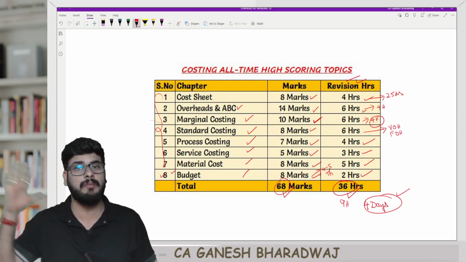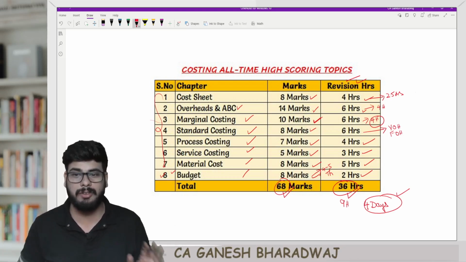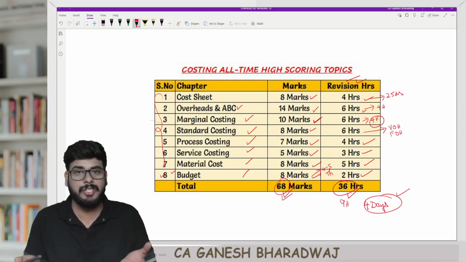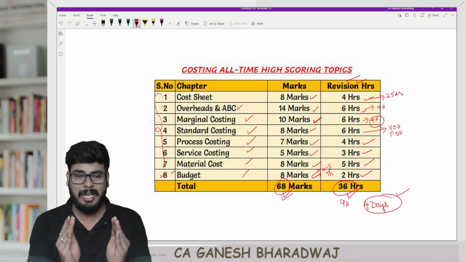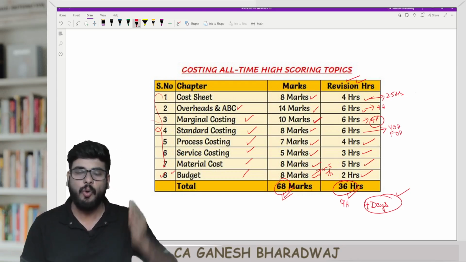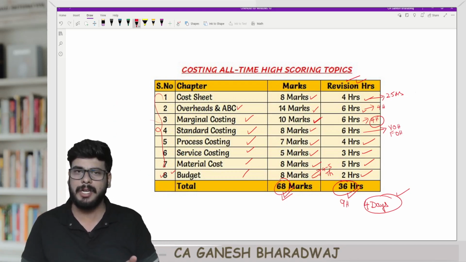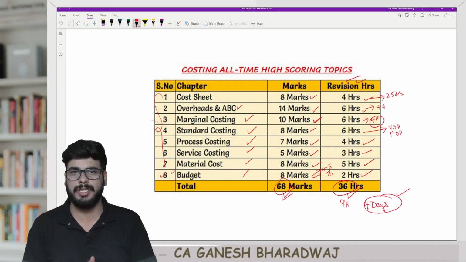Now, sir, what about the remaining chapters? Do you mean to say they will not come? Definitely they will come. I'm not saying they will not come, because we have given a coverage of only 68 marks, right? I am telling you, with the limited time, let's make sure that we are guaranteed of an exemption. Once you are done with these 8 or 9 chapters, then if you still have remaining time, you can focus on the other chapters also and cover them. Are you clear with this, guys?